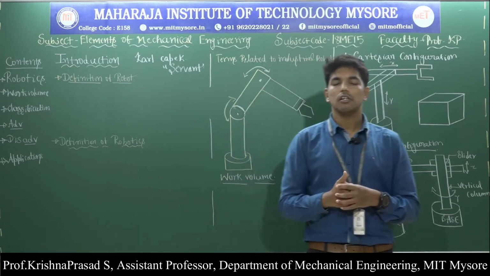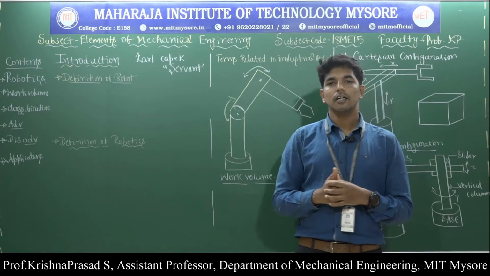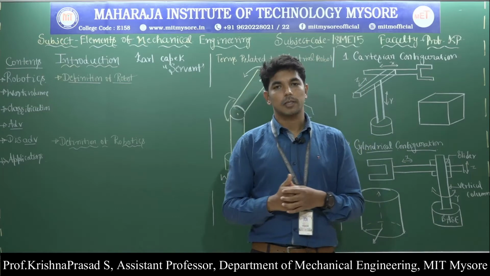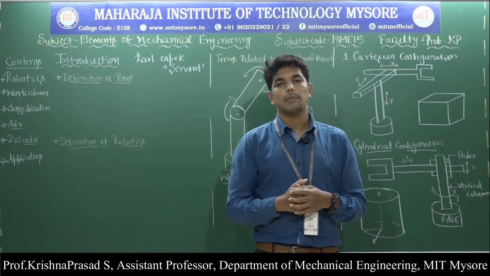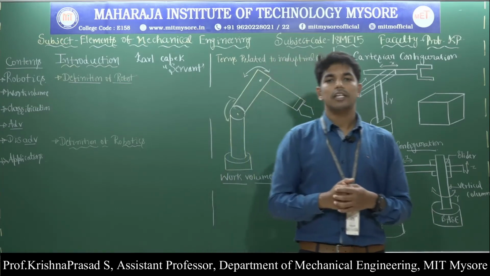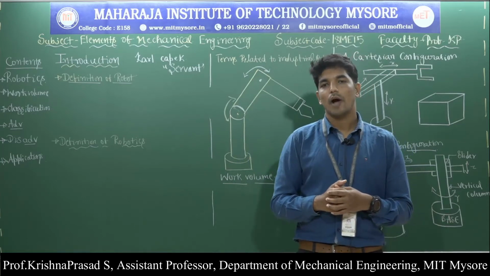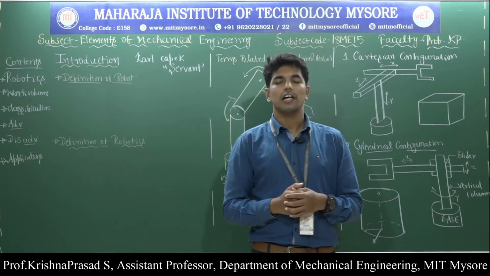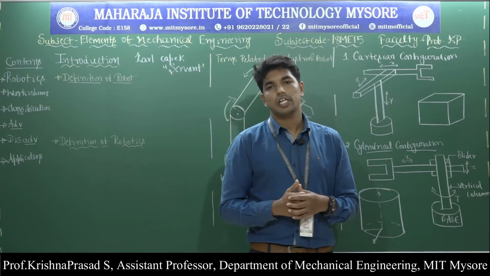But actual technological development was made in the year 1957 by English inventor Cyril Walter Kenworthy, and he invented a manipulator that can be moved in three different directions, like X, Y and Z direction, and that robot was used in the industries. That's why it became the industrial robot.